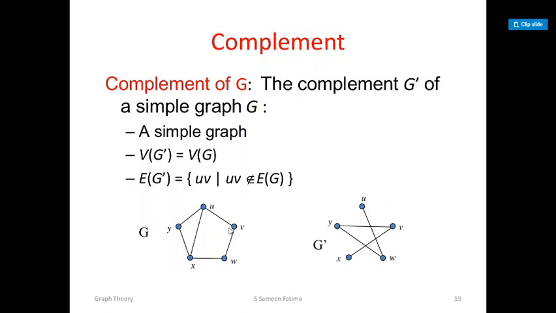Or by complement of a graph we mean a graph in which two vertices are adjacent if and only if they are not adjacent in the original graph. The complement is defined to be a graph in which two vertices are adjacent if and only if those two vertices are not adjacent in the original graph.